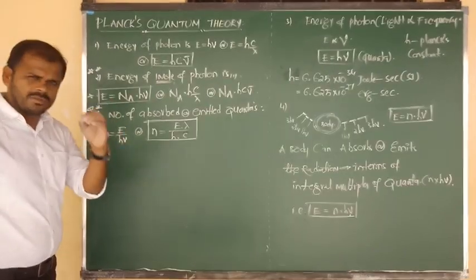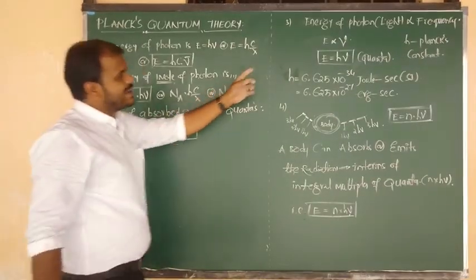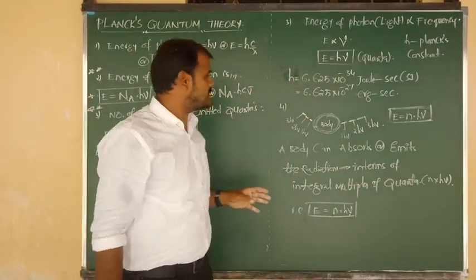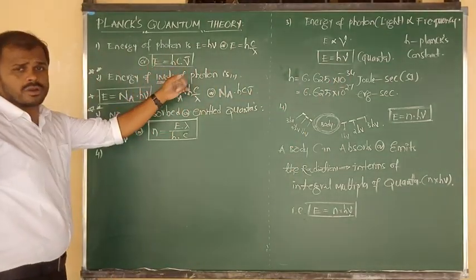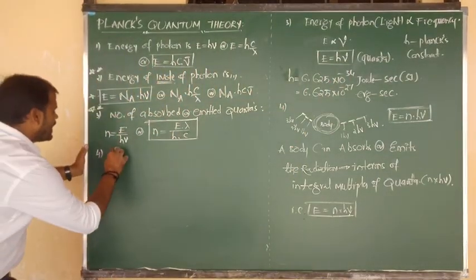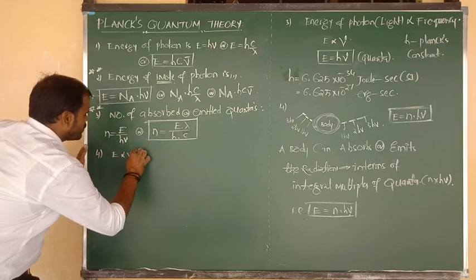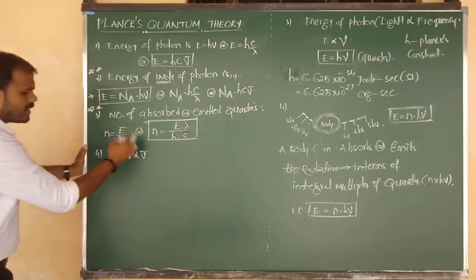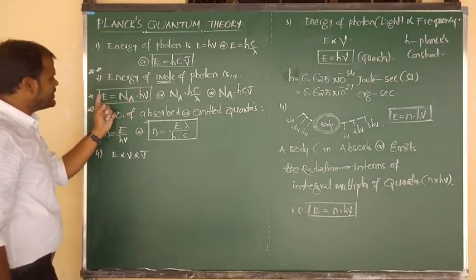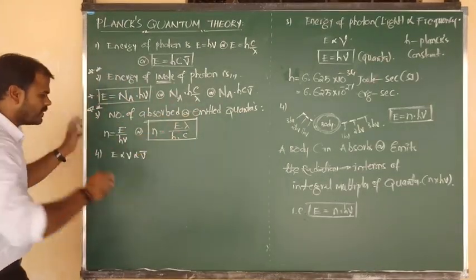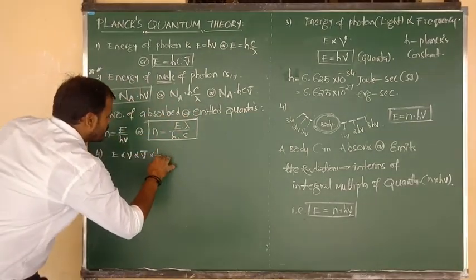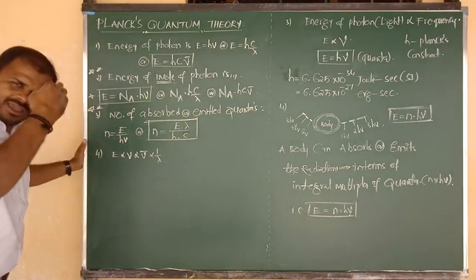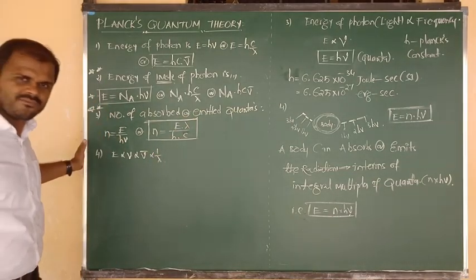Listen, so many times already I have told you: energy is directly proportional to frequency, and energy is directly proportional to wave number. So energy is directly proportional to frequency, and also directly proportional to wave number nu bar. But energy is inversely proportional to what? Wavelength. So we can say it is inversely proportional to wavelength. Up to now, in 3 regular classes, I have given the same formula.